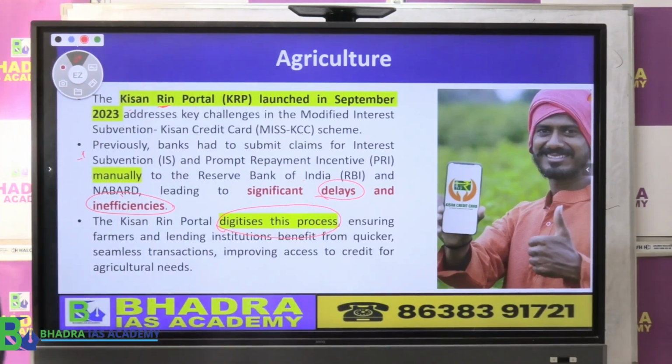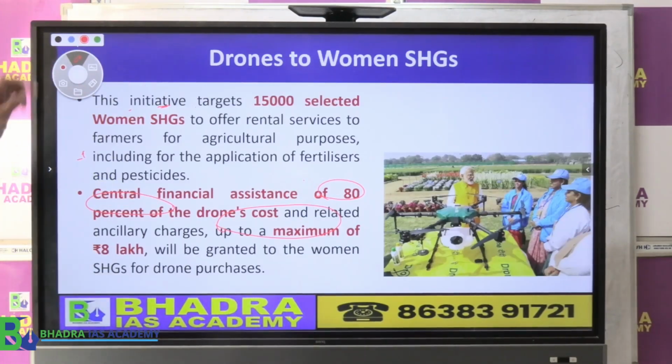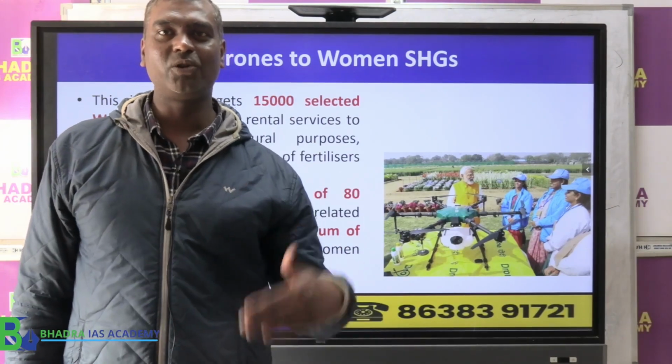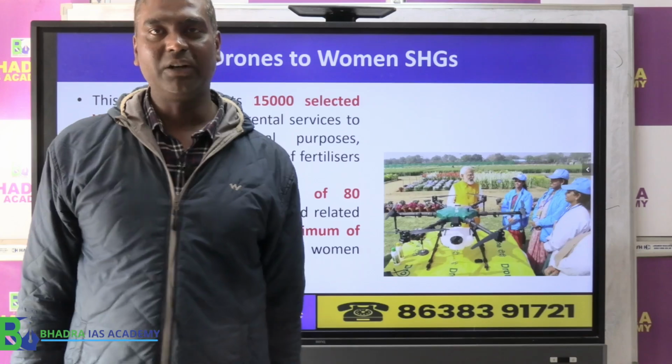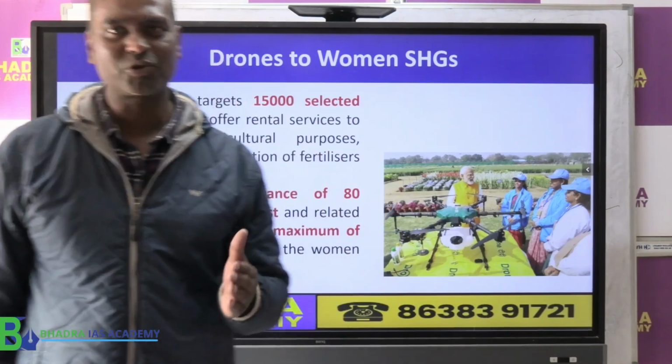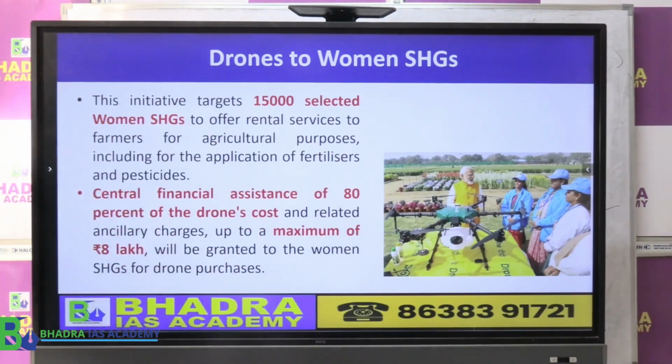The next one which was quite popular and much talked about is the Modi government's scheme called the Namo Drone Didi scheme, Narendra Modi Drone Didi scheme. The economic survey also mentioned some details about this scheme, so I will share that with you.